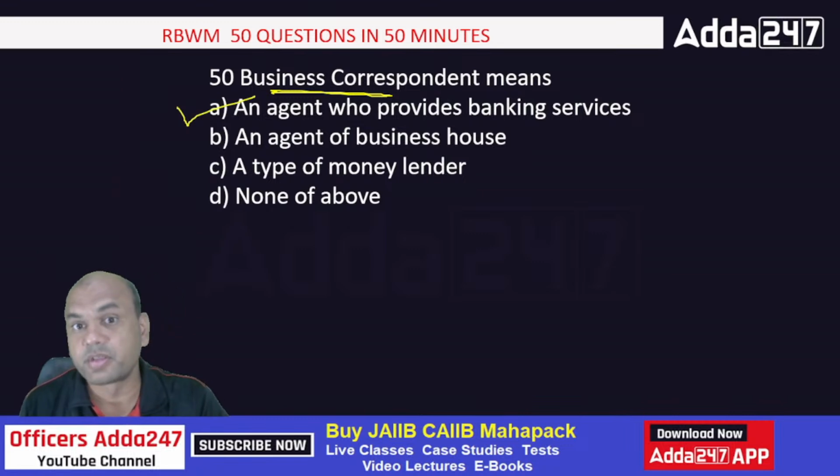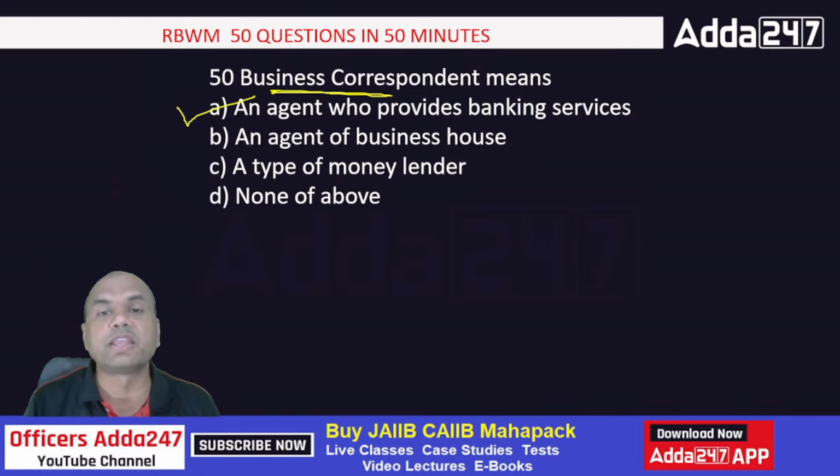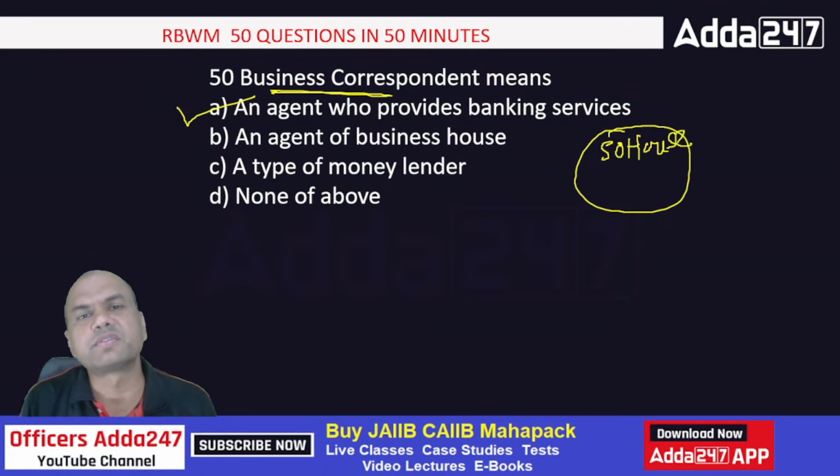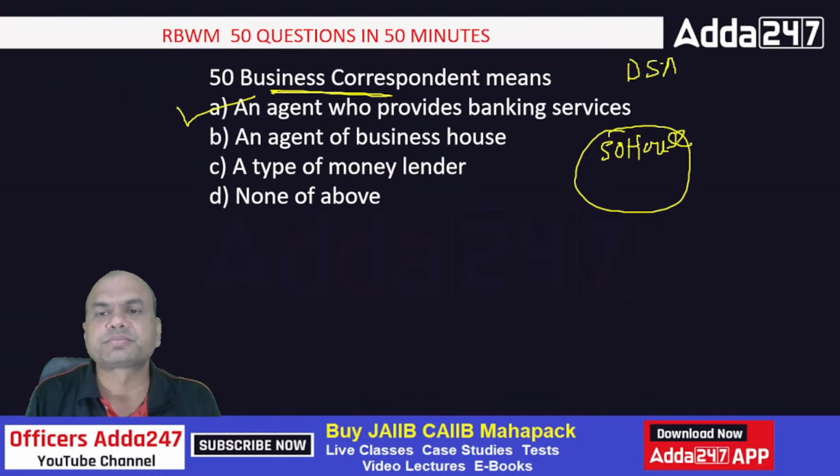That is important. Suppose there is a village of 50 houses, okay. So is it feasible to open a branch over there? The cost of the bank employee, at least 3-4 employees will be required. Then running cost, electricity cost. So give a BC, isn't it? Like BC is similar to DSA of private banks, isn't it? These two have similar roles.